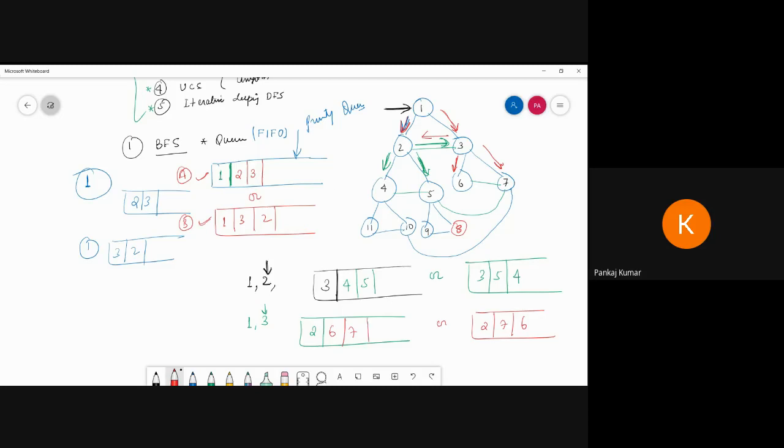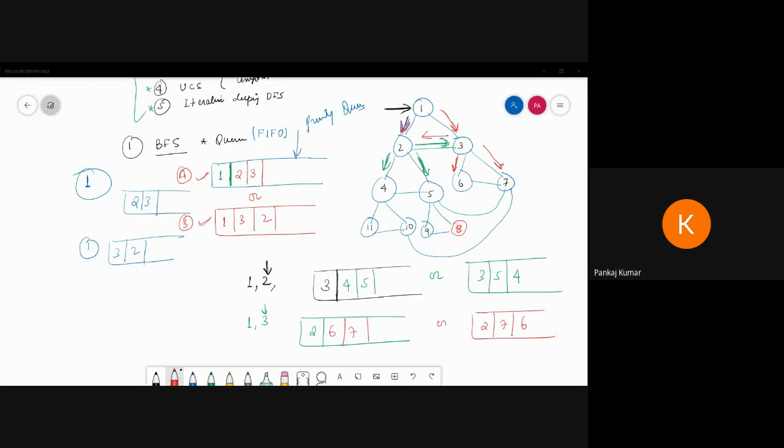Now see. Till now, does anyone have any doubt regarding the traversal of this BFS, breadth first search? Any doubt regarding how we use the priority queue, the push and pop operations we perform on this queue?